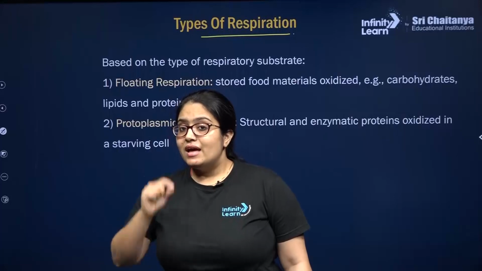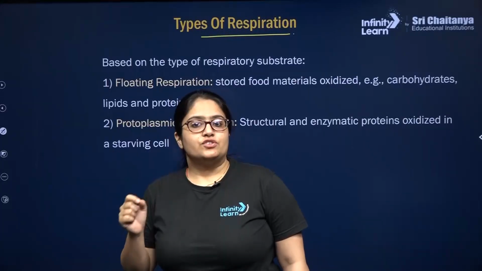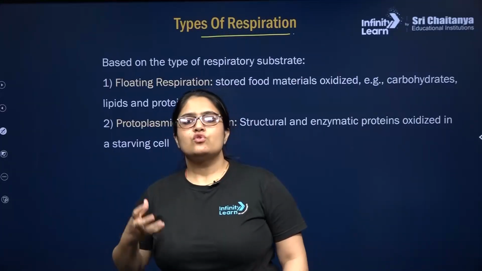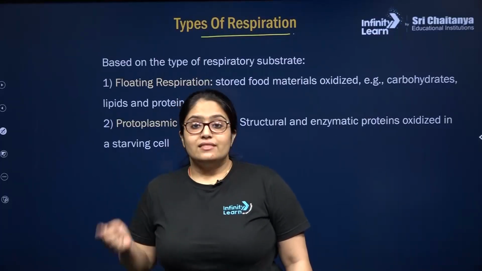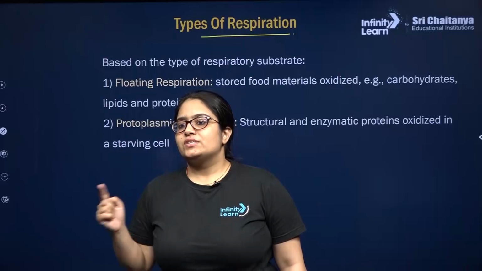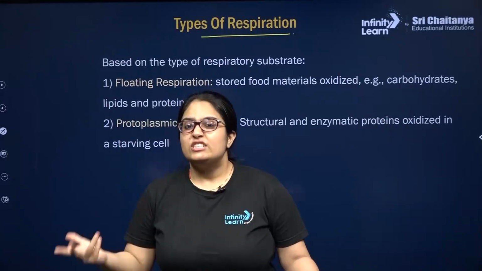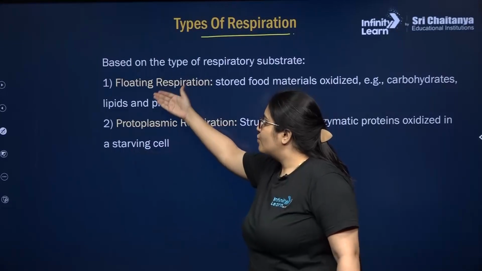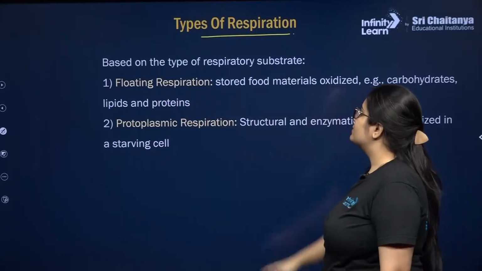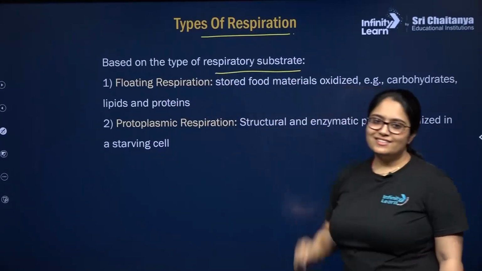But remember, protoplasmic respiration takes place when there is absence of stored food or stored material inside the cell. That means protoplasmic respiration takes place when the cell is actually starving. So these are two types of respiration, floating and protoplasmic, based on the respiratory substrates.